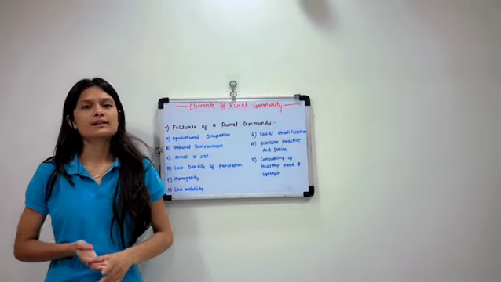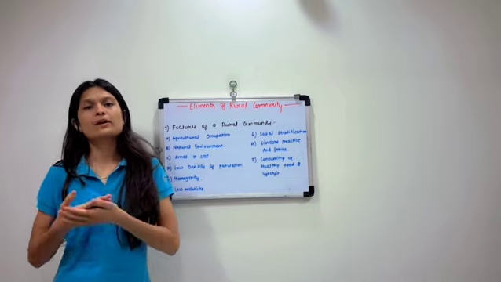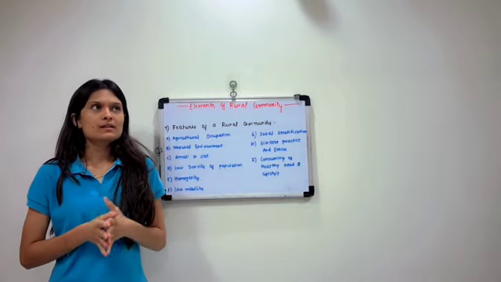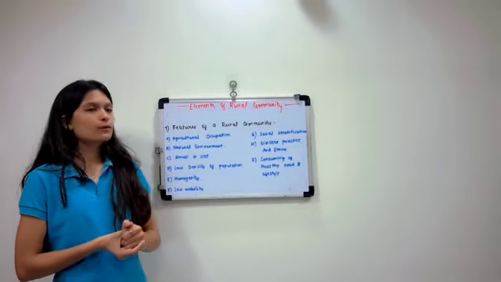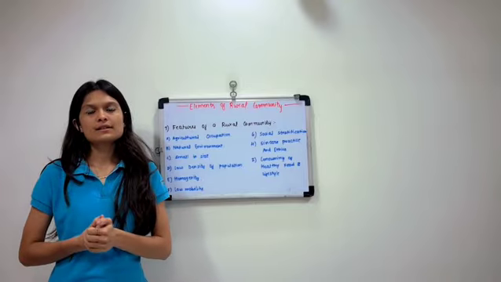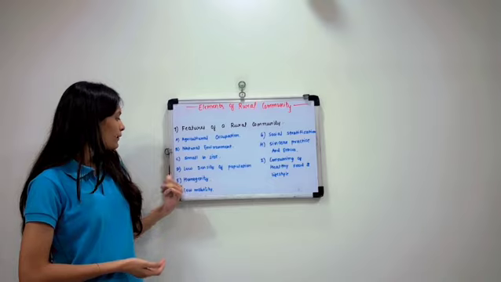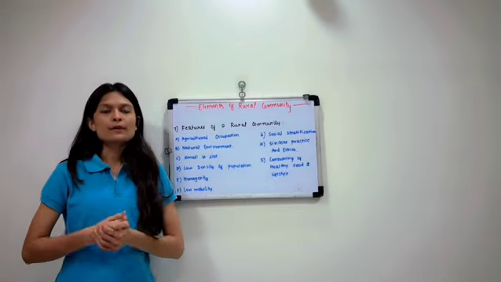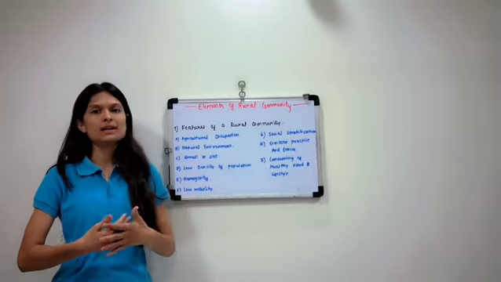Third one is small in size. Rural community is comparatively small in size to urban community, as we can say about the population and also area. Fourth one is a low density of population. Rural community has a low density of population as compared to the urban community. So now, fifth, homogeneity. Common occupation, common lifestyle of all the people living in a rural community mainly.